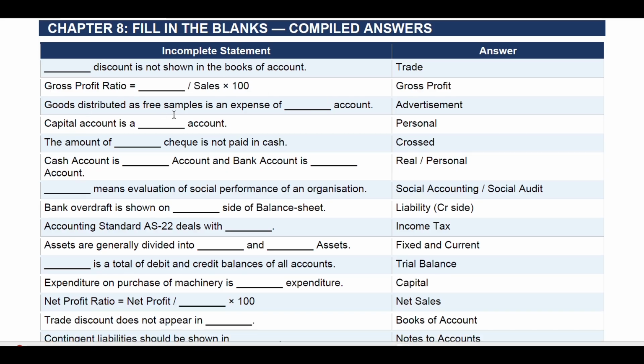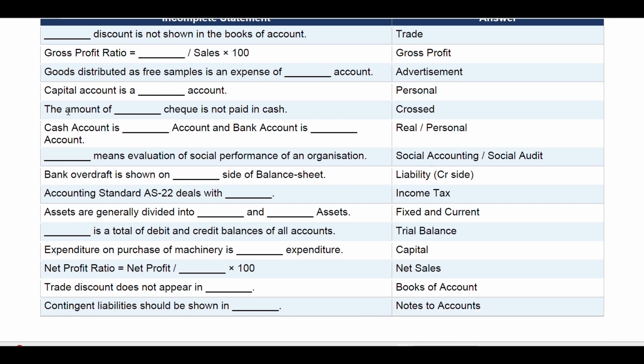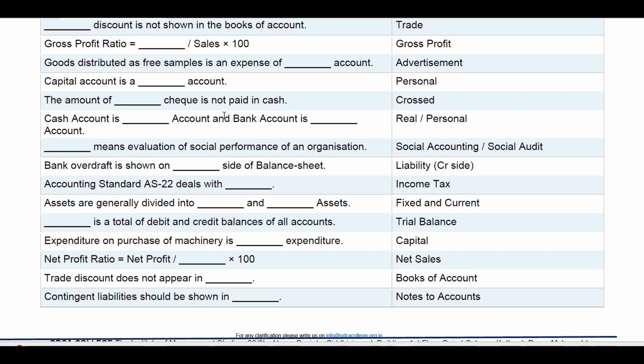Goods distributed as free samples are shown in expenses of dash, that is advertisement. Capital account is dash account: personal account. The amount of dash check is not paid in cash: crossed check. Cash account is dash account and bank account is dash account: cash account is real, bank account is personal.